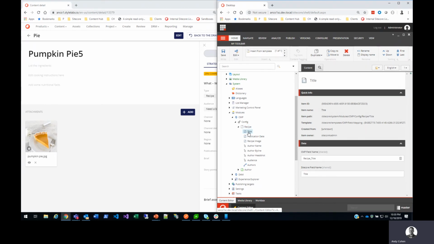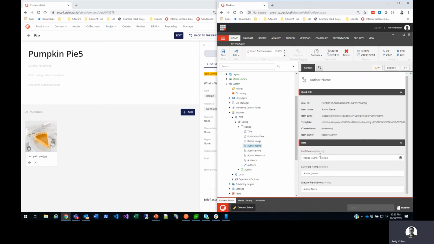So the default kinds of field mapping that you get have typically just a CMP field name and a Sitecore field name. Well, I added the 2 other kinds. I have a field relation mapping, and that's for that flattened relation that shows up. And that looks like this. It has the CMP relation field again, and it also has the Sitecore field name. But it has a CMP field name and then the Sitecore field name. And then it has this other field called CMP relation, and this maps back to the CMP related entity field.